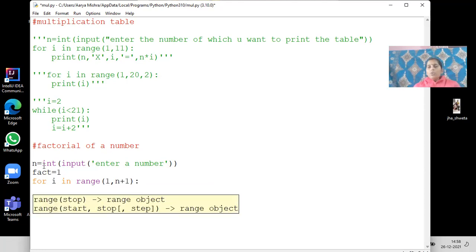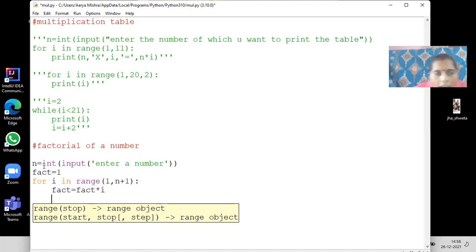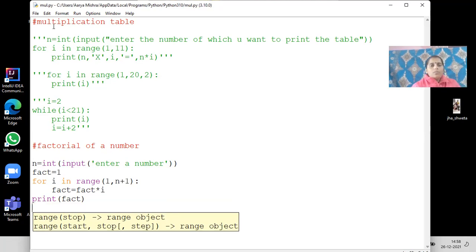Now what you will do, you will multiply the value of I, which is 1, 2, 3, 4, with fact. Fact is 1. So fact is equals to fact into I. And I will come out of the loop and then print the value of fact. Whatever the value is stored under fact, the last value of factorial, I will print that value. Now run it.